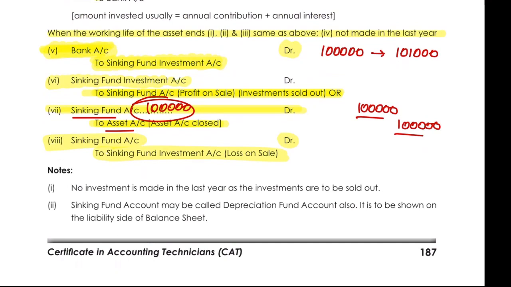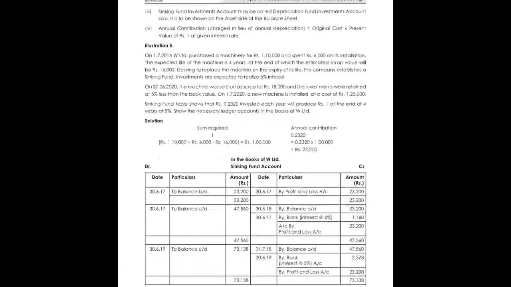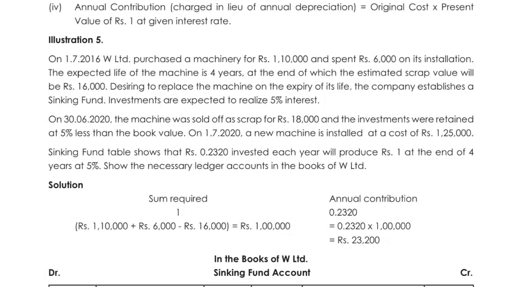For profit, we have already done the entry over here, but if there is a loss, then you can book it like this. Now it is the time when we will do one question and understand the exact procedure we need to follow. On 1st of July 2016, W Limited purchased a machine worth rupees 1,10,000 and spent rupees 6,000 on its installation. So what is the cost of asset, COA?